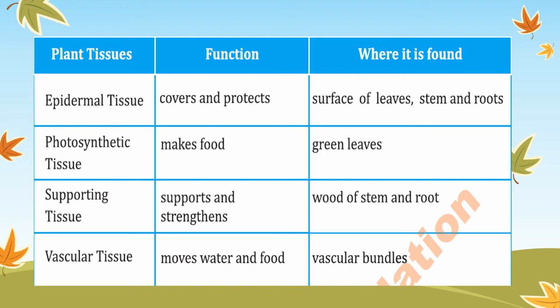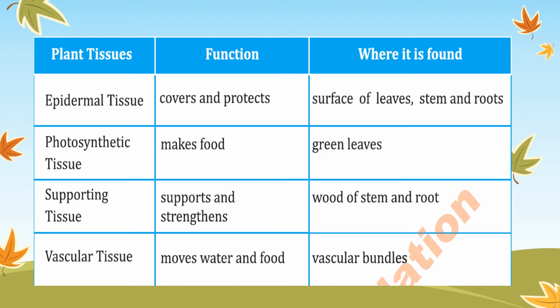Now what different types of tissues are present in the plant? The first one are the epidermal tissues. Again this name indicates epi. I have already told you epi means upper. So epidermal tissues are present on the upper surface of the leaves, stems and roots, and their function is to cover and protect the body.